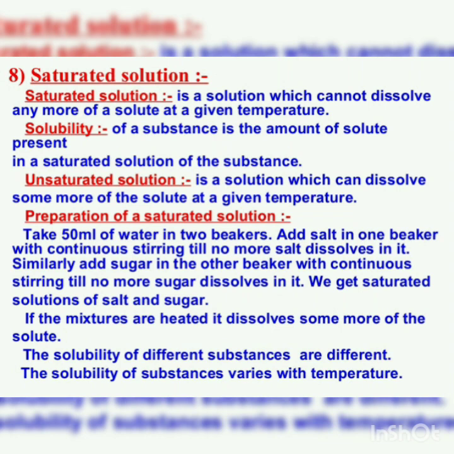Preparation of a saturated solution, let us discuss in this section. Take 50 ml of water in two beakers. Add salt in one beaker with continuous stirring till no more salt dissolves in it. Similarly, add sugar in the other beaker with continuous stirring till no more sugar dissolves in it. We get a saturated solution of the salt and sugar. If the mixtures are heated, they dissolve some more of the solute. The solubility of different substances is different. The solubility of a substance varies with temperature. These are the important factors related to saturated solutions.